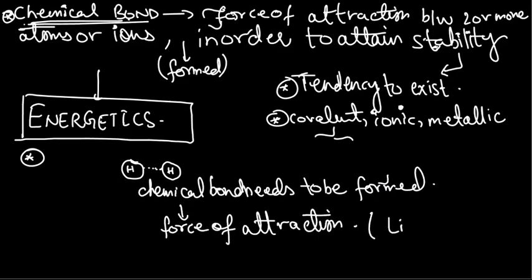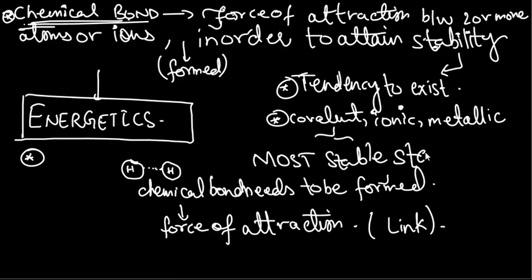A force of attraction, a link which is needed, which can hold the two atoms together and prevent them from moving apart from one another, and in order to allow them to exist in the most stable state. Now, this is what we actually want these two atoms to do for us, right? We want them to link to one another and become stable and exist.